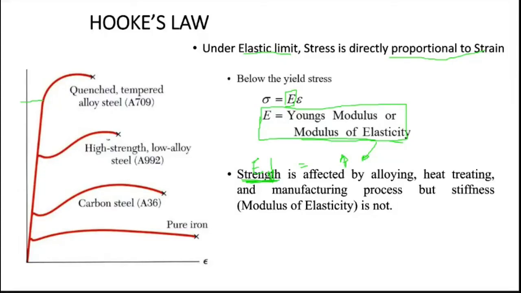If I judge mild steel with the strength, there may be an error, because the mild steel may be heat treated, which will decrease or increase the strength. But when you look at it, your Young's modulus is the same. Mild steel is a material which has the same Young's modulus, so we are using that for calculation purposes.